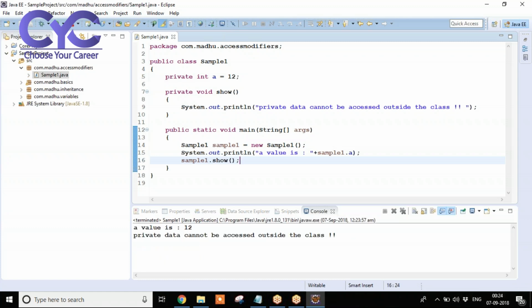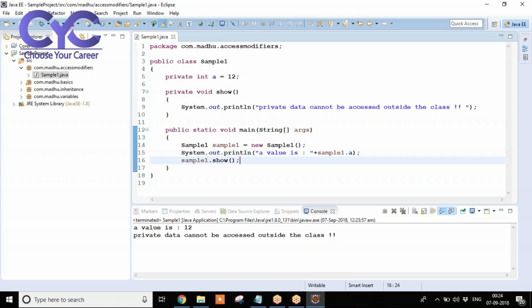Clear? Any doubts in this example? Whatever the value I have given, that one I am printing, and the show method I am calling. If I execute, those values are printing. Why? Because Java program execution starts from main method. That logic we are executing here successfully.